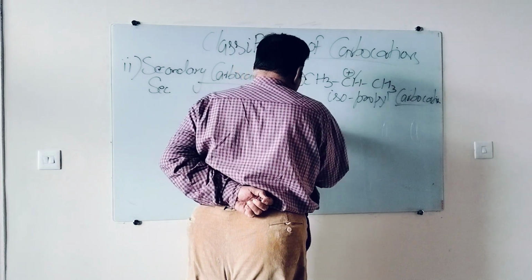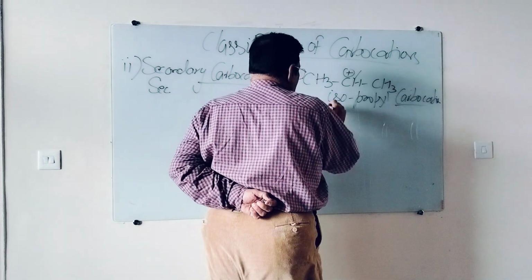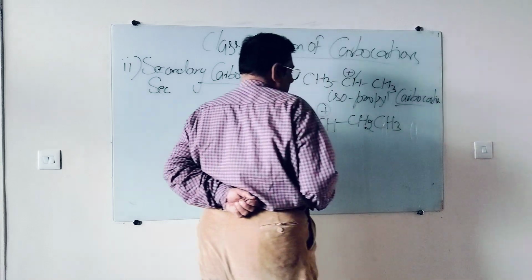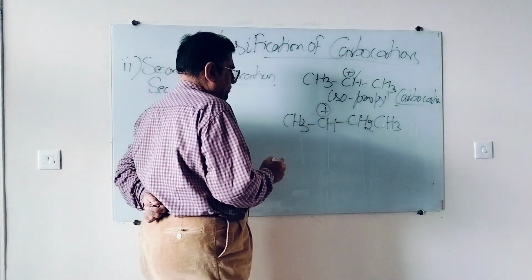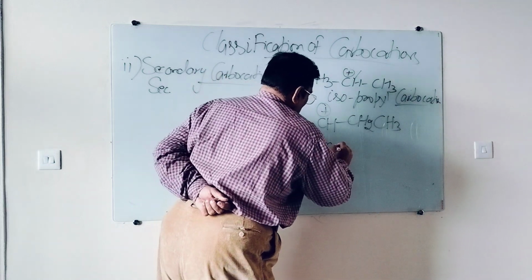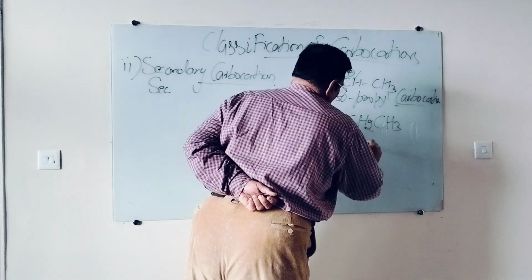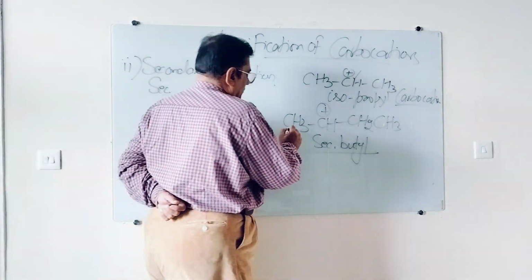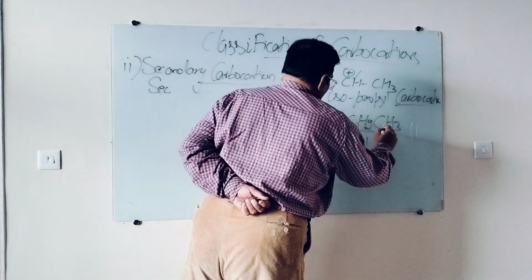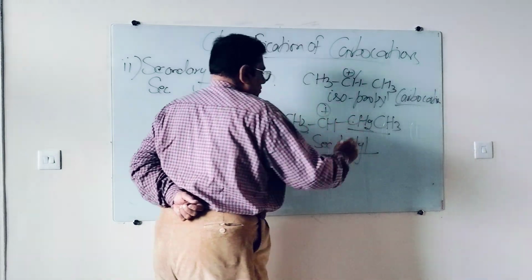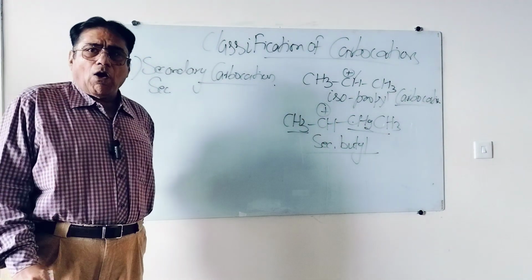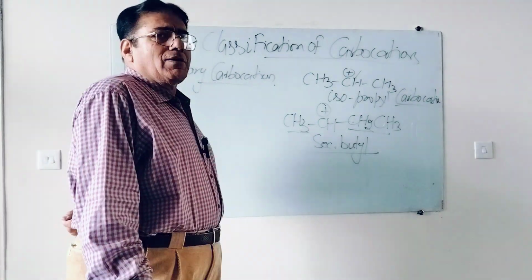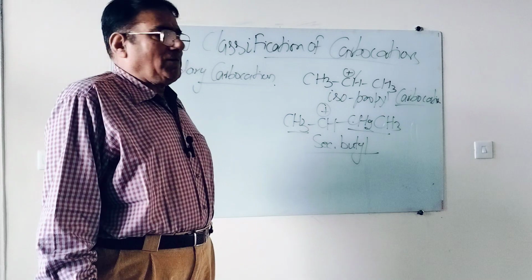I take another example, secondary butyl. This is a very interesting example. I will come to this example at the time of stability. This is secondary butyl, right? One side methyl, one side ethyl, means positive carbon is attached to 2 carbon. Now I would like to say, I did write isopropyl, secondary butyl, fantastic.